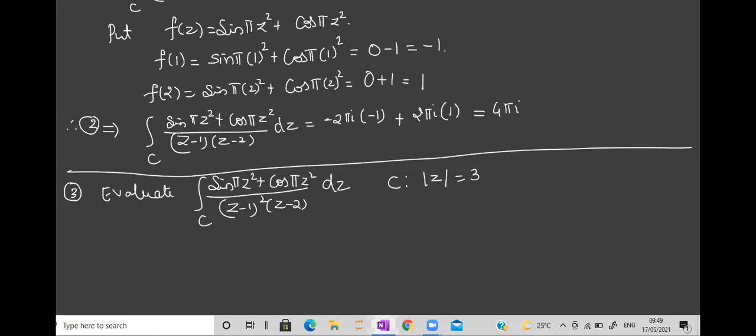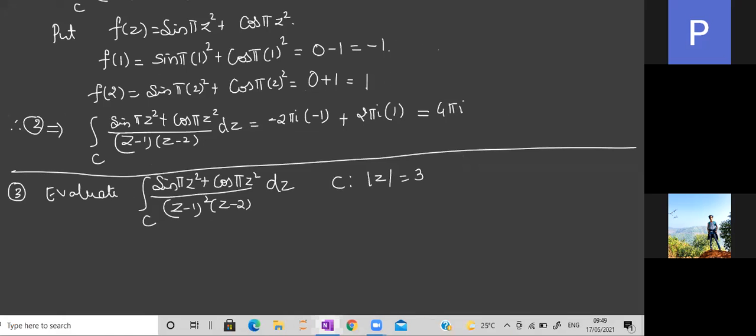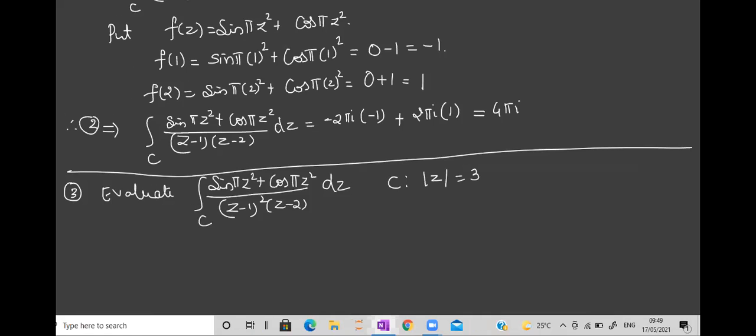Just see what the difference is. We have already solved the previous one. What is the only change? The power. Instead of z minus 1 with power 1, here the power is 2. Only one difference, but the problem is going to be very different.